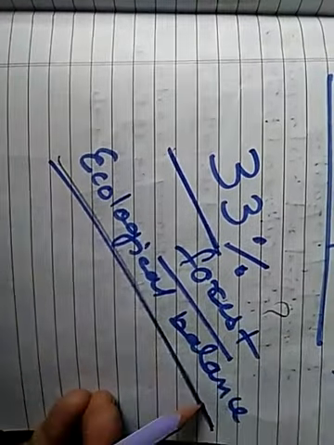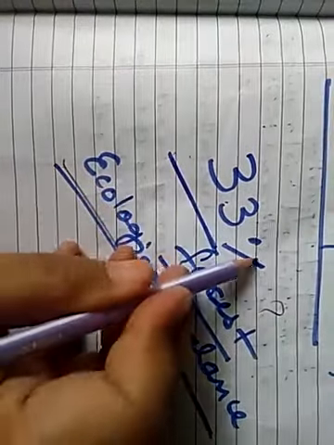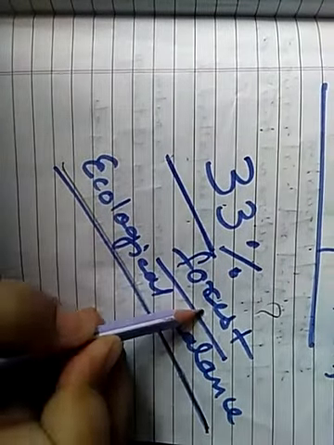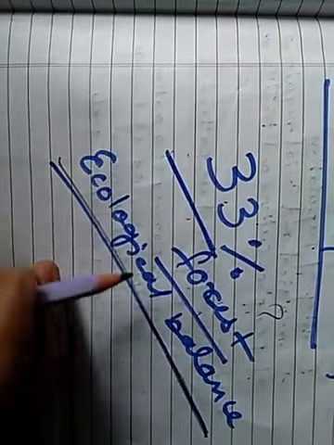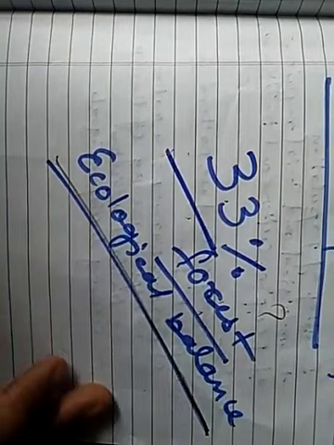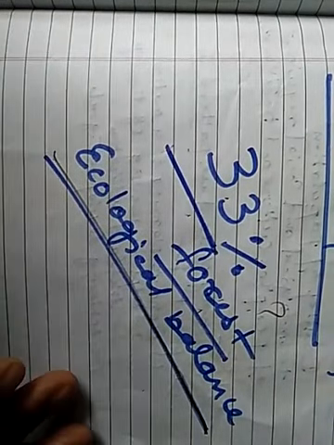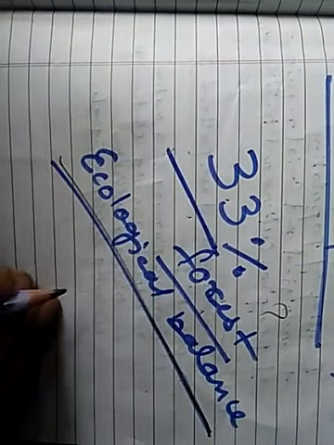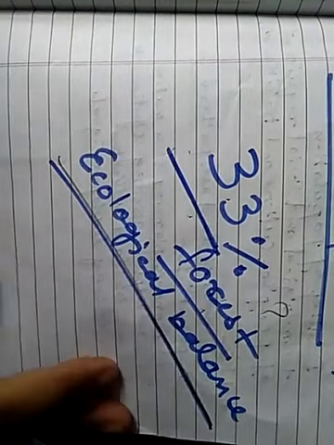To maintain ecological balance, 33% area should be under forest. But at present, only 31.6% area of the world is covered by forest. And you know, in our country, about 21.67% of the area is covered by forest.